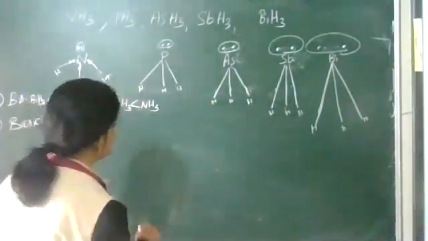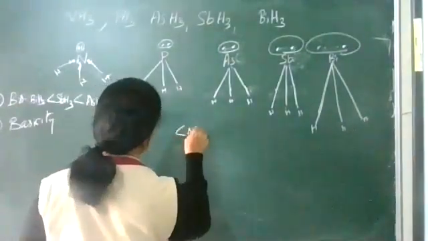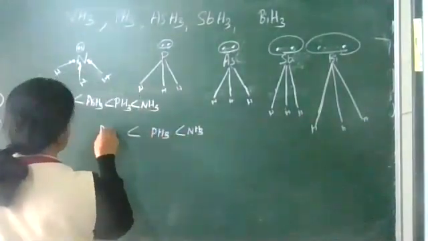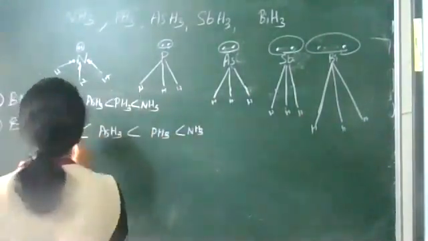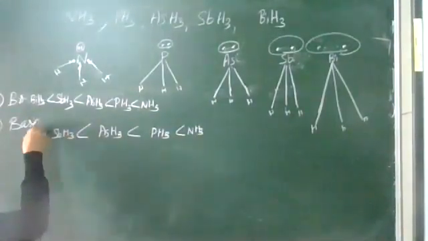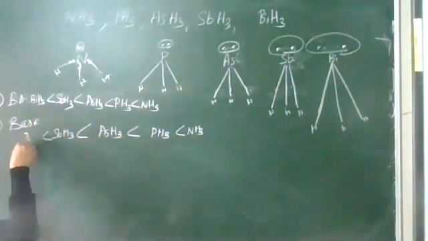Same pattern. Ammonia is the most basic. So NH3, PH3, AsH3, SbH3, and BiH3.